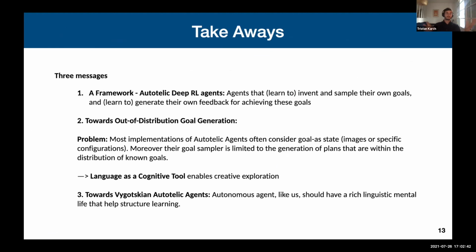So in my talk, there are mainly three messages. We showed that we have a framework to design autotelic learners inside a reinforcement learning setup. We saw that thanks to language, we can aim at out-of-distribution goals, which is really interesting in terms of creativity, for instance. And finally, there is the idea that we could at some point implement Vygotskian autotelic agents that showcase a rich mental linguistic life.